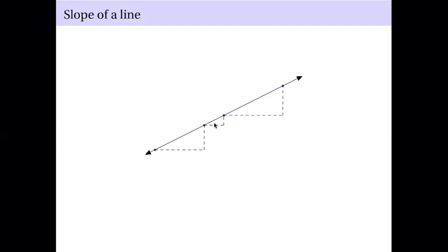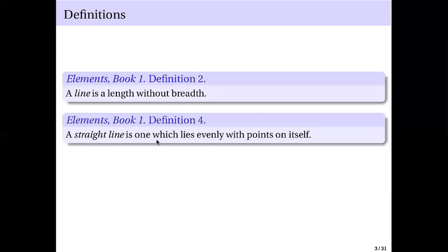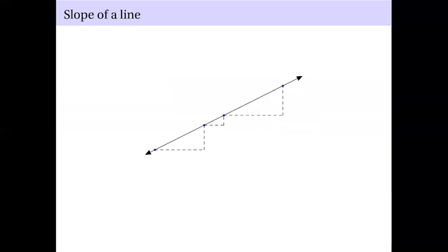For this right triangle, you have this point and this point as two vertices. This is the hypotenuse. This is one of the bases of the triangle, and this is the other base of the triangle, which we usually call the altitude or the height of the triangle. And similarly for this one. So the definition that you see here, a straight line is one which lies evenly with points on itself, can be interpreted as follows.